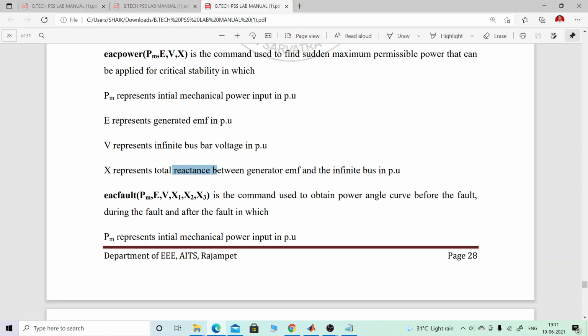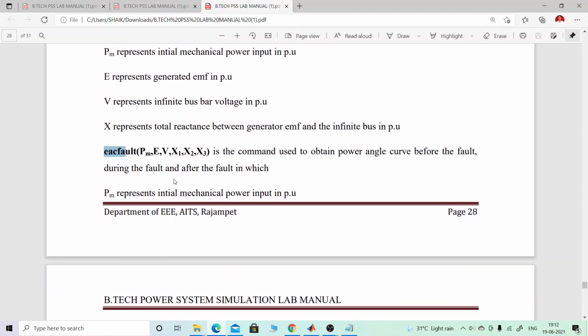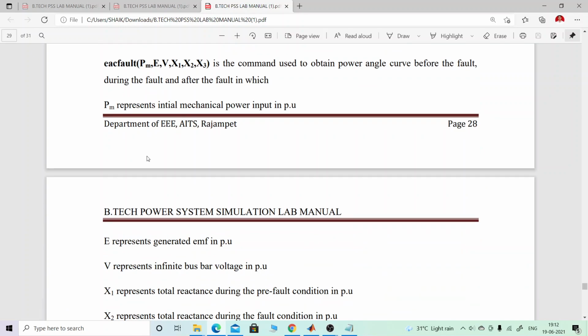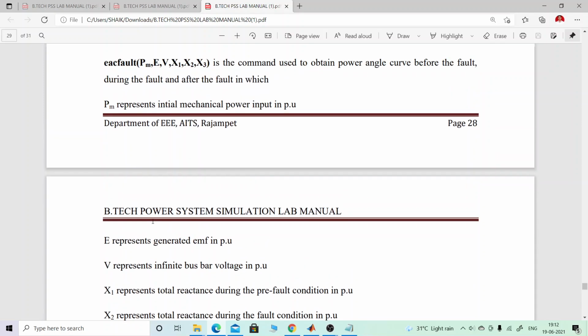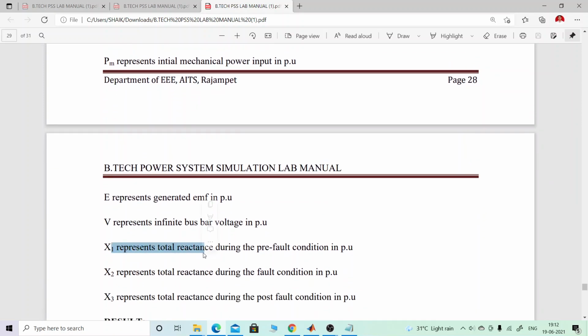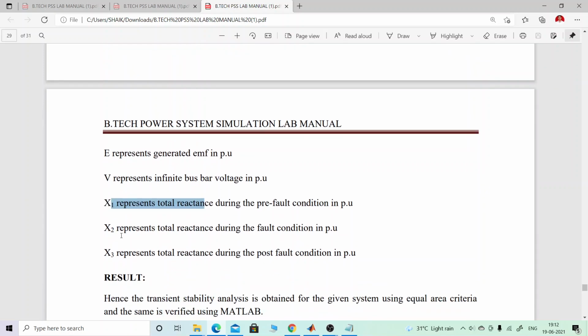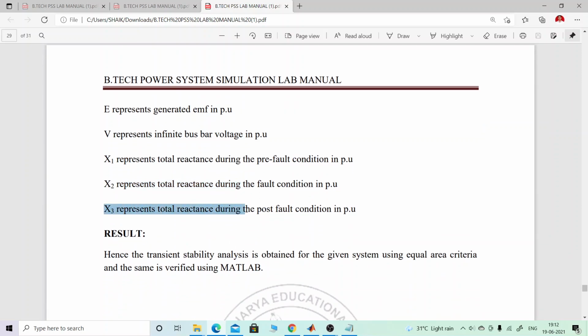Then esc_fault(Pm, E, V, X1, X2, X3) is a command used to obtain the power angle before the fault, during the fault and after the fault, in which Pm is the mechanical power, E the generated EMF, V the infinite bus voltage, X1 the total reactance during the pre-fault condition, X2 the total reactance during the fault condition, and X3 the total reactance during the post-fault condition, in per unit.